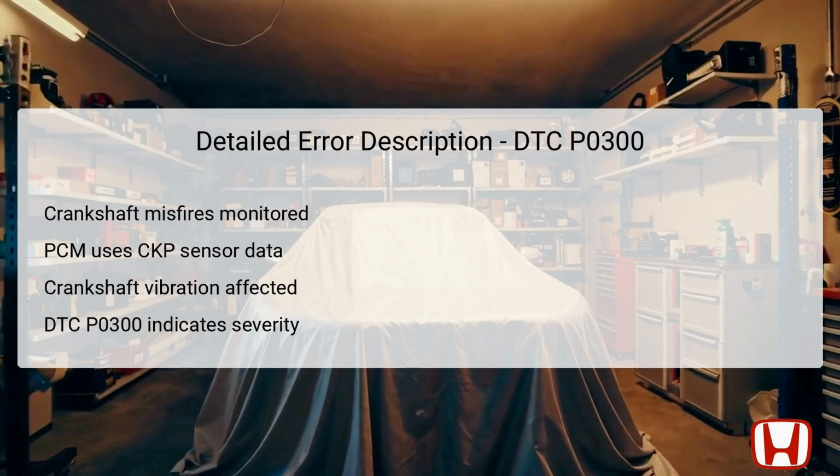The CKP sensor is crucial as it provides real-time feedback to the PCM regarding crankshaft position and speed. Its location is usually near the crankshaft pulley, and any failure in this sensor could complicate misfire detection. Importantly, if multiple cylinder misfires are identified by the PCM, it indicates more severe engine issues that could potentially lead to engine damage if not resolved promptly.